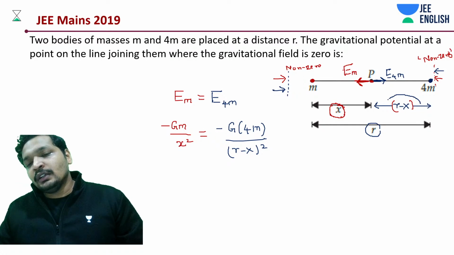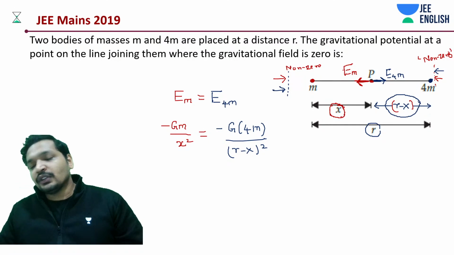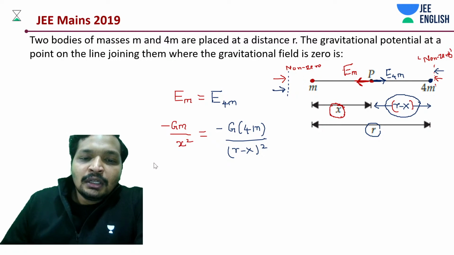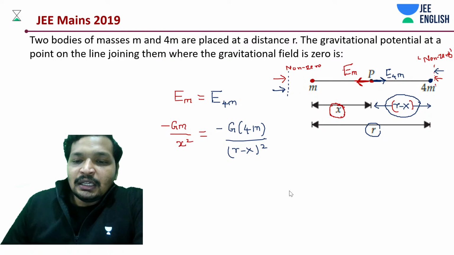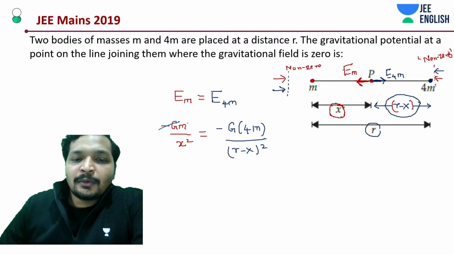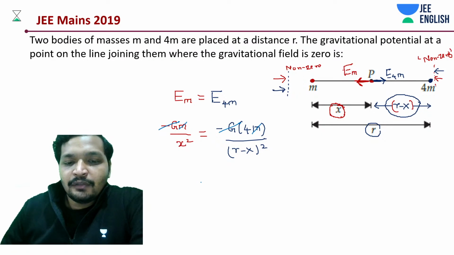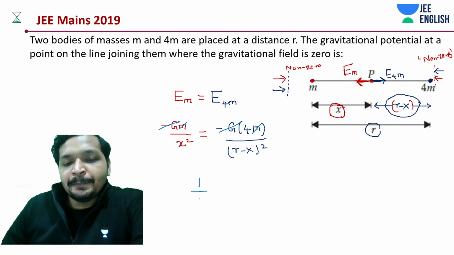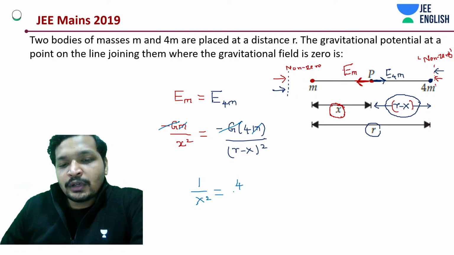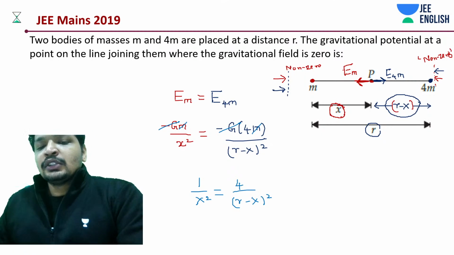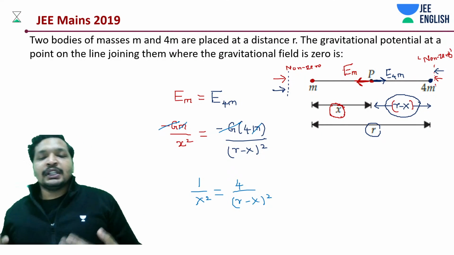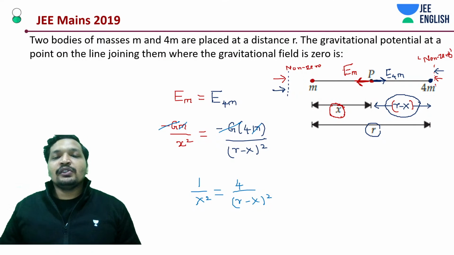End of the story. You have everything you need to solve this problem. Now just start solving. Minus minus goes off, m goes off. We have 1 by x squared equal to 4 divided by (R minus x) squared. You'll have two solutions here, but we are not concerned about the other solution.